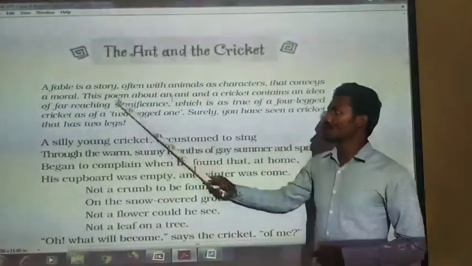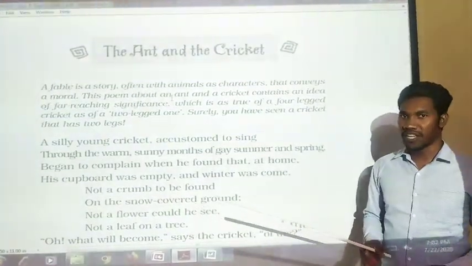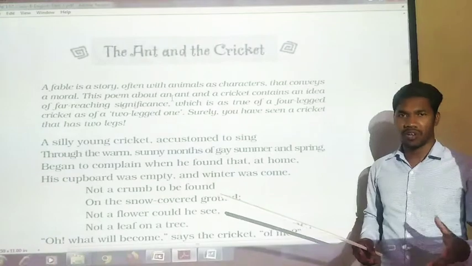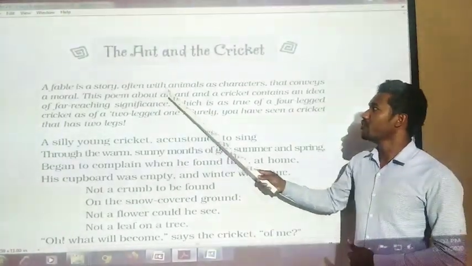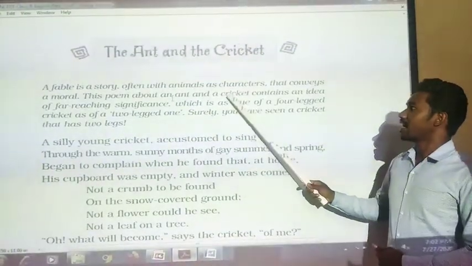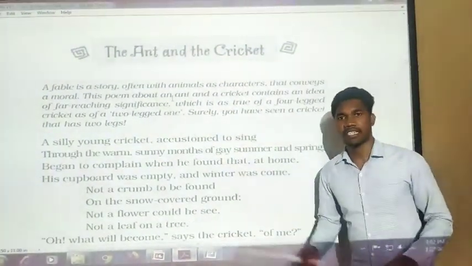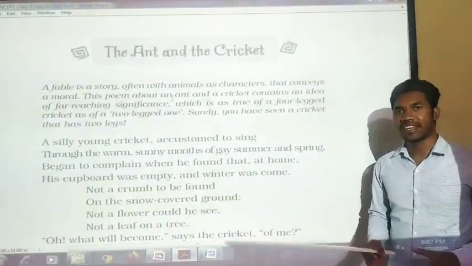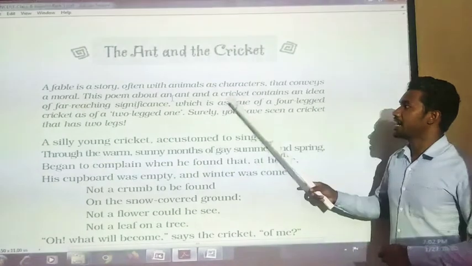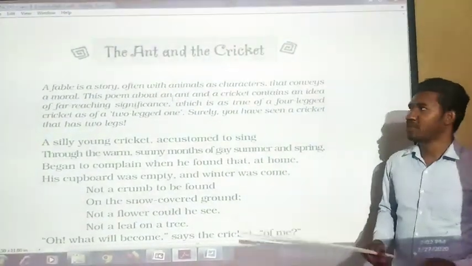A fable is a story. What is a fable? A fable is a story, and everybody knows what a story is. Often the characters are animals, and it conveys a moral. Very often, the characters in a fable are animals.